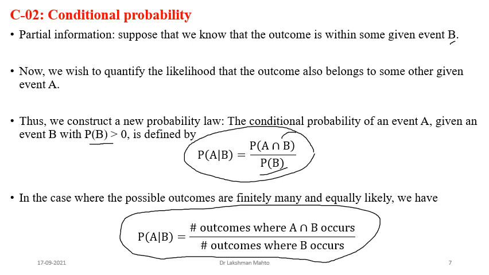So you can read it this way: how much of A is happening in B divided by how many times B is happening. That is the better approach to calculate conditional probability. You don't have to calculate the probability of A intersection B and the probability of B individually. If you observe directly, then you can easily calculate. One thing I had already discussed in the last slide, the same approach.